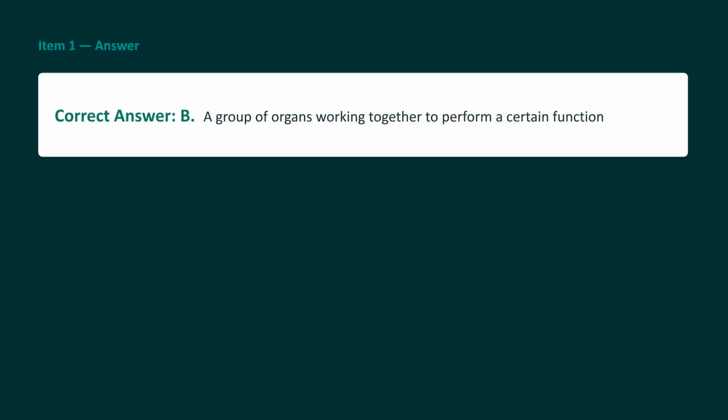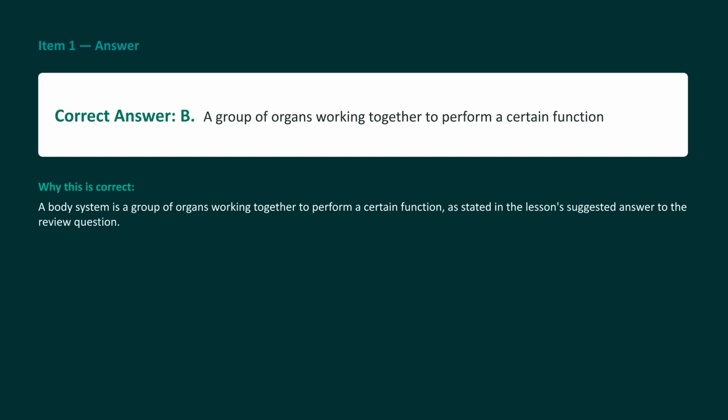The correct answer is choice B, a group of organs working together to perform a certain function. Here is why this is correct. By definition, a body system cannot just be a single organ working by itself. It requires a coordinated network of multiple organs working in harmony to accomplish a major bodily function. A single organ working alone is just an organ, not a complete system.